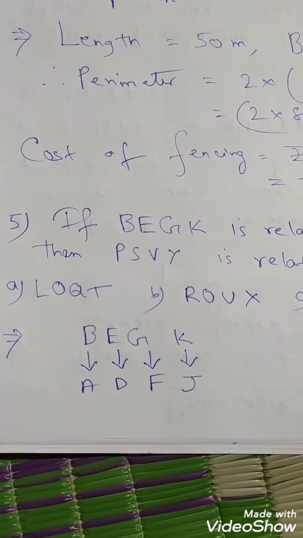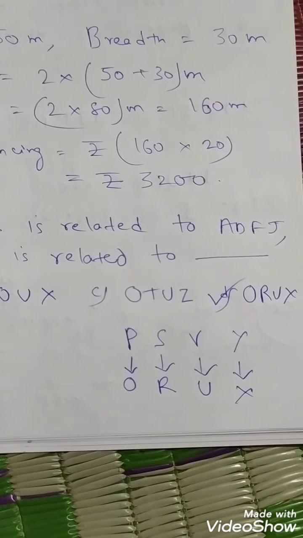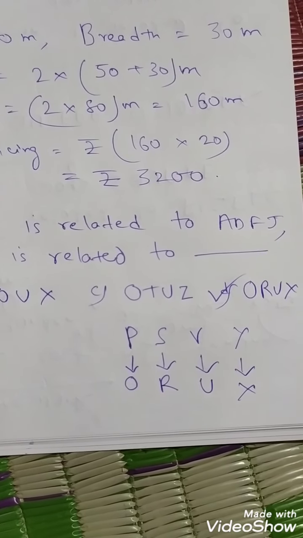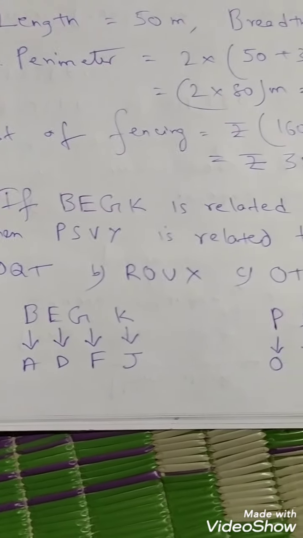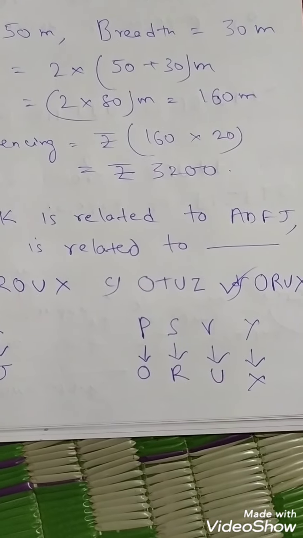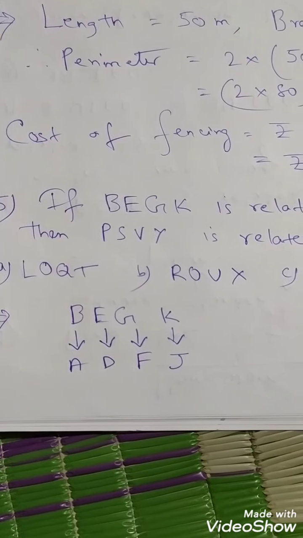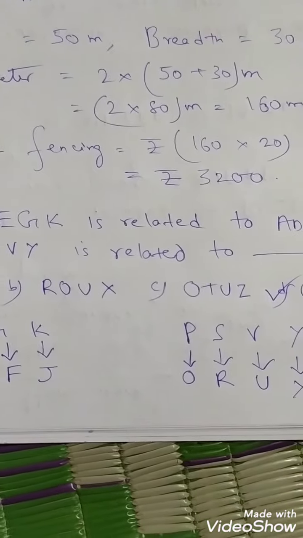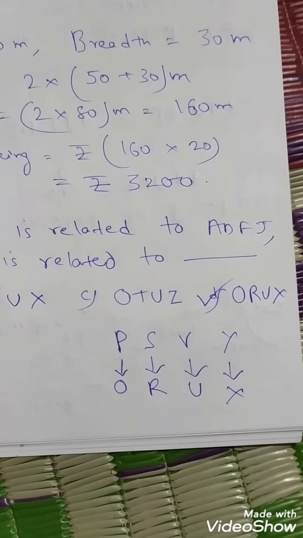Question number 5. It is a reasoning question. If BEGK is related to ADFJ, then PSVY is related to dash. What are the options? These A, B, C and D are the options. Now I have already given a tick mark in D, but how is it coming?